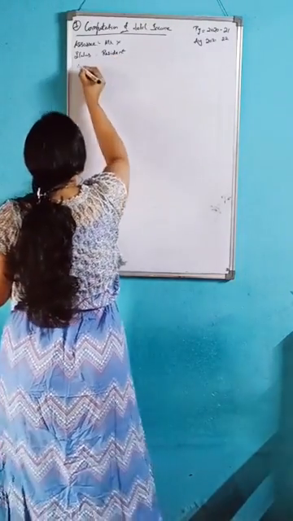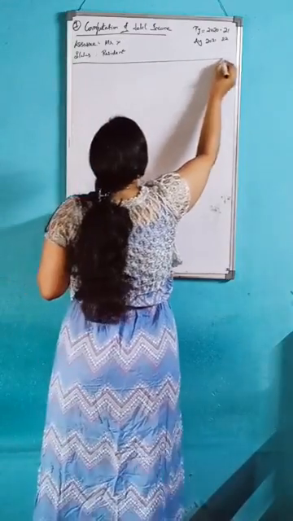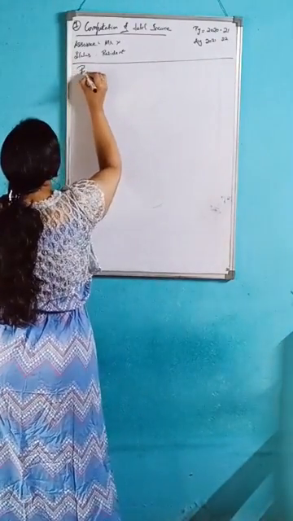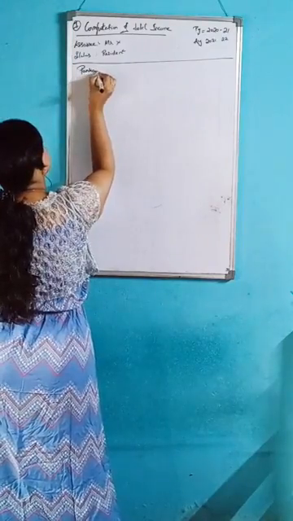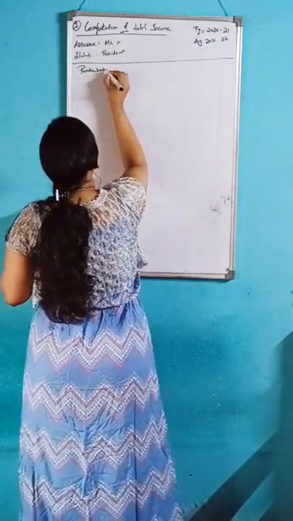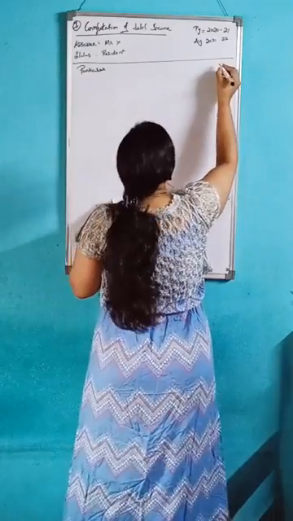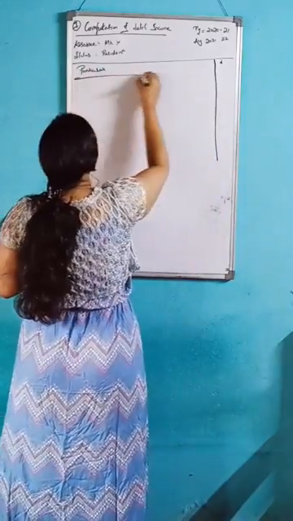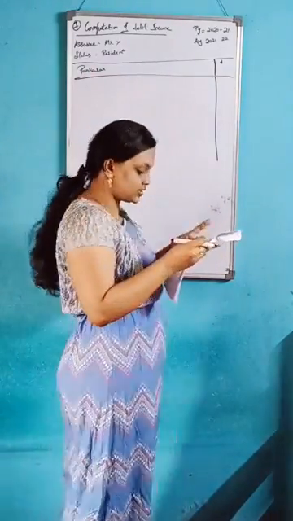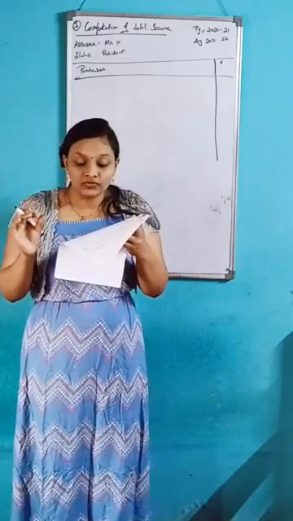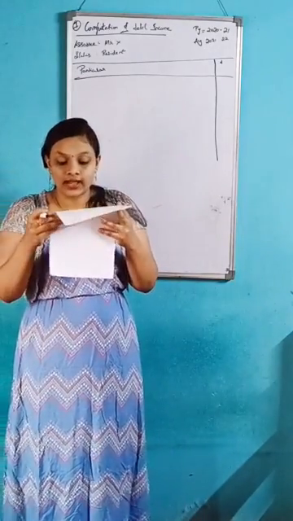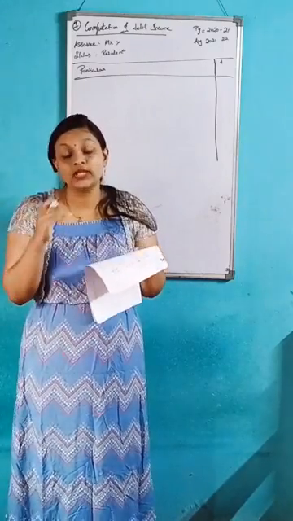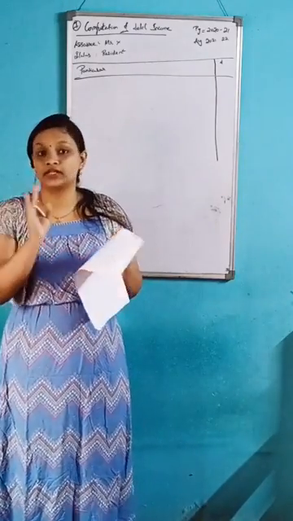After that, the particulars and the amount column. In the question they mention income from salary is computed. Computed means you can write directly, there is no TDS.